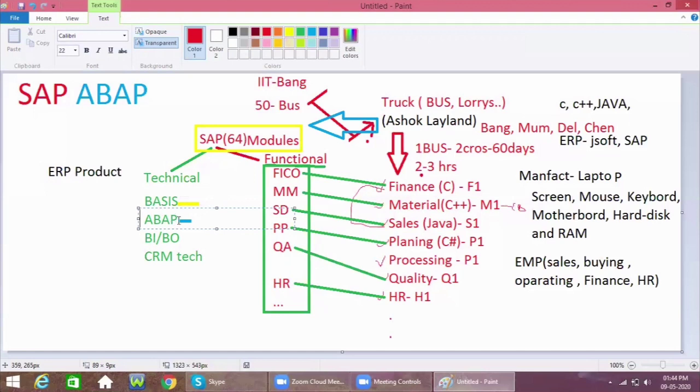With the help of ABAP, they will write the code the customer requires. The customer here is the Ashok Leyland person himself.